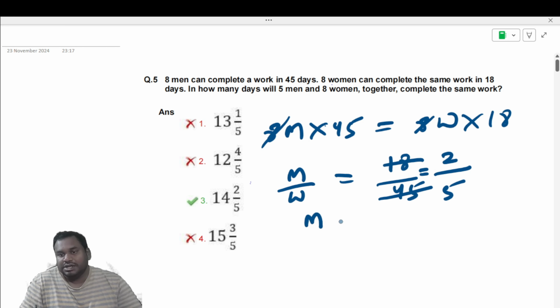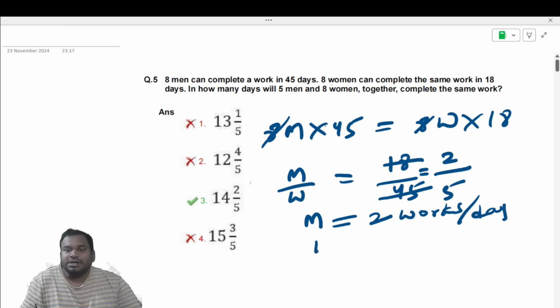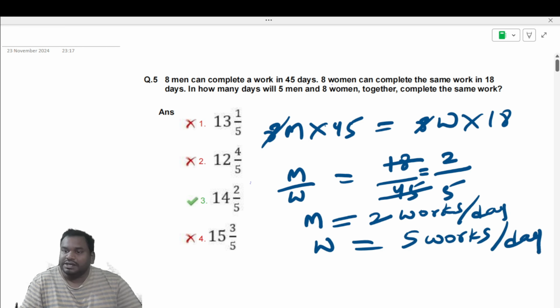It means M will complete 2 works per day, and W is equal to 5 works per day. In a day, a man completes 2 works and a woman completes 5 works. Now we got the relation, we got the capacities of men and women.